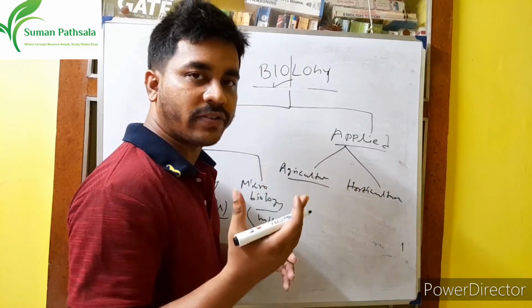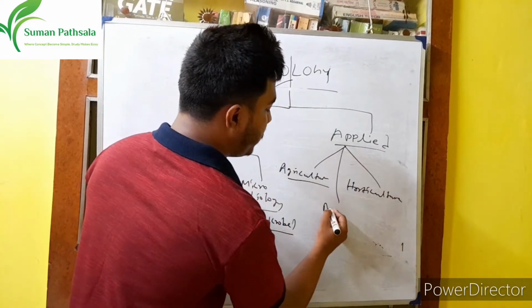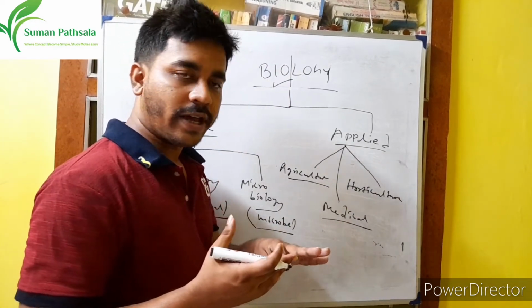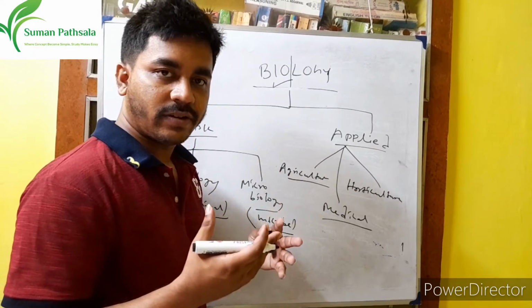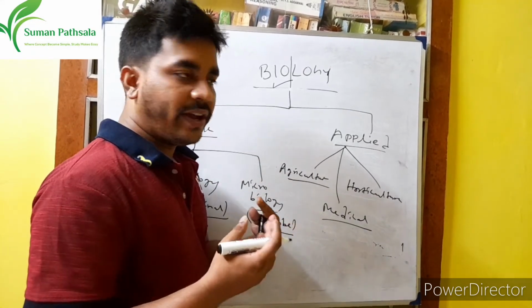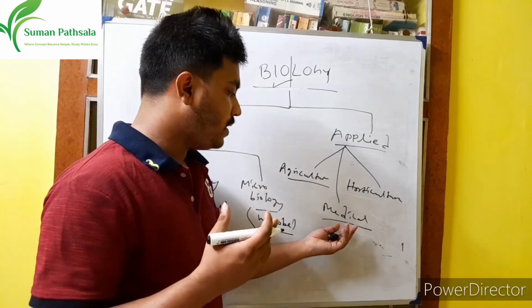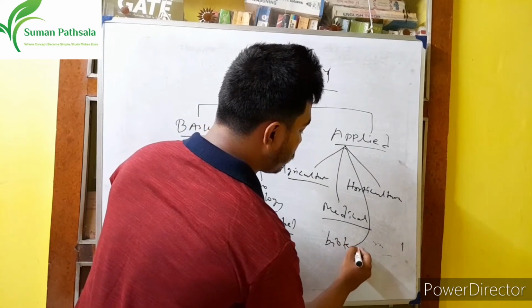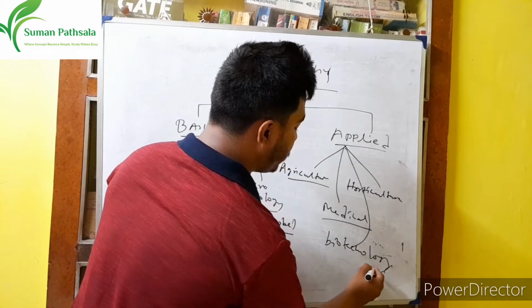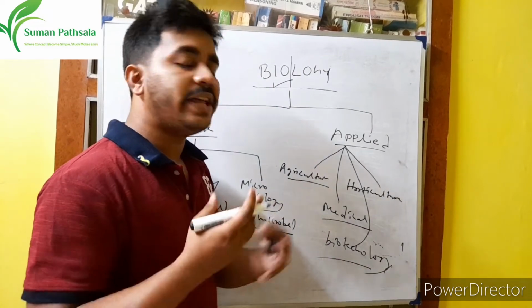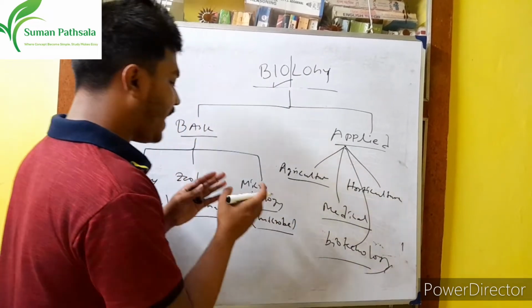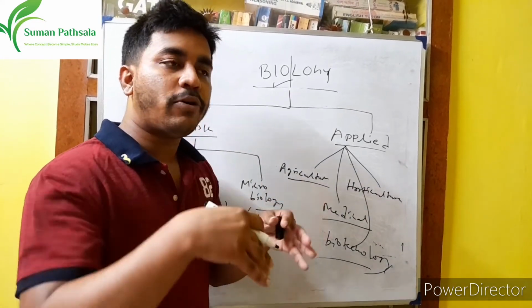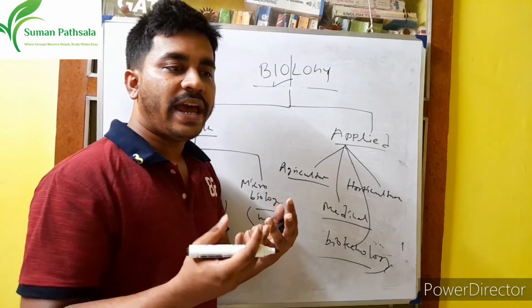Flowers. And then medical science. Medical science means it's about doctors, different types of medicines, right? Ayurveda, different types of medicines are also involved in this medical science. Then biotechnology. Biotechnology is the only technology where you can form anything, or animal or plant, anything, artificially. In the laboratory you can make anything artificially.